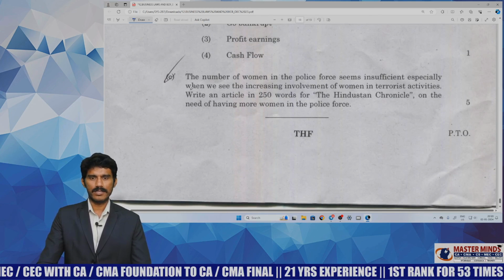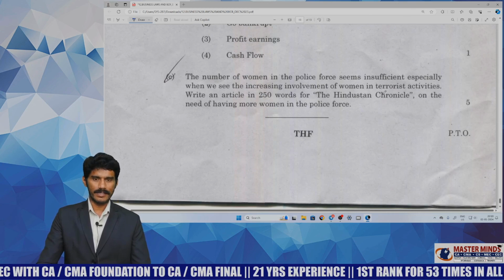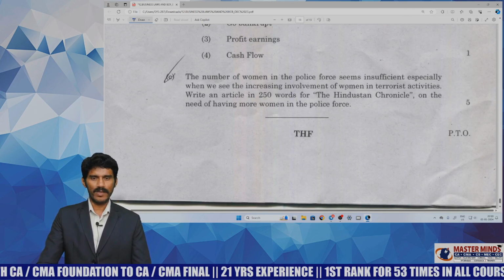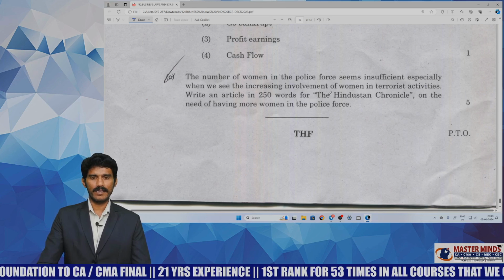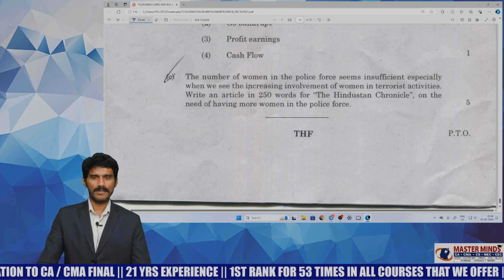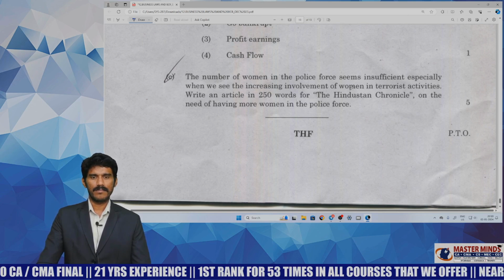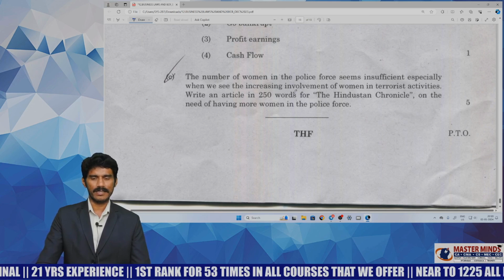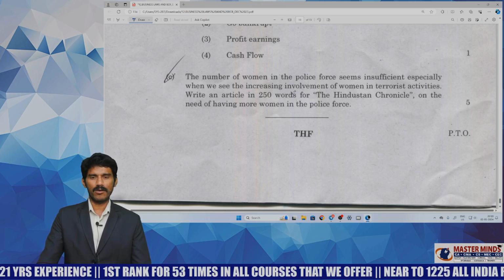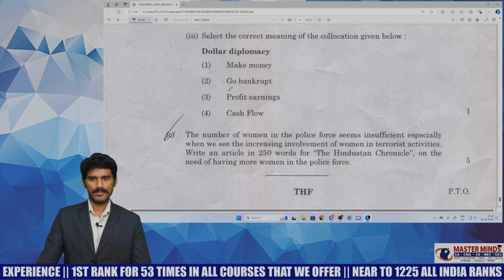And C question, article writing. We have covered the models of articles in our material and in our revision exams as well. This particular concept of article writing has been covered in our revision exams, and with that knowledge you can easily answer this.